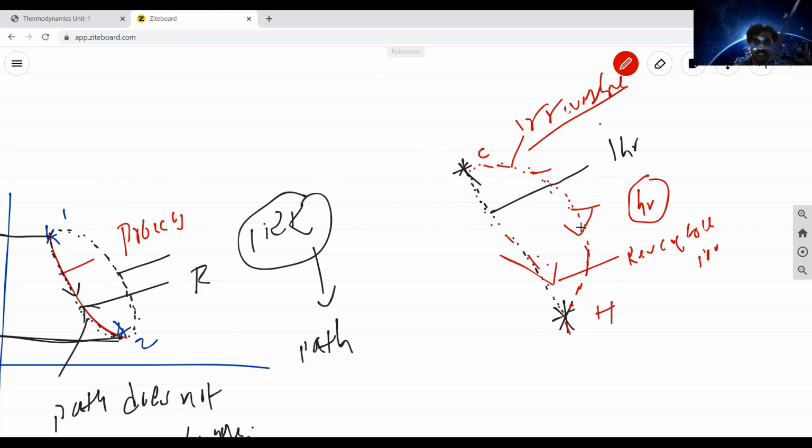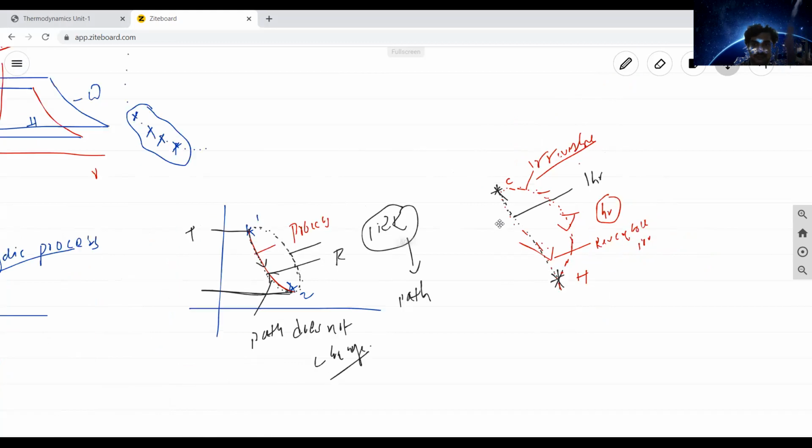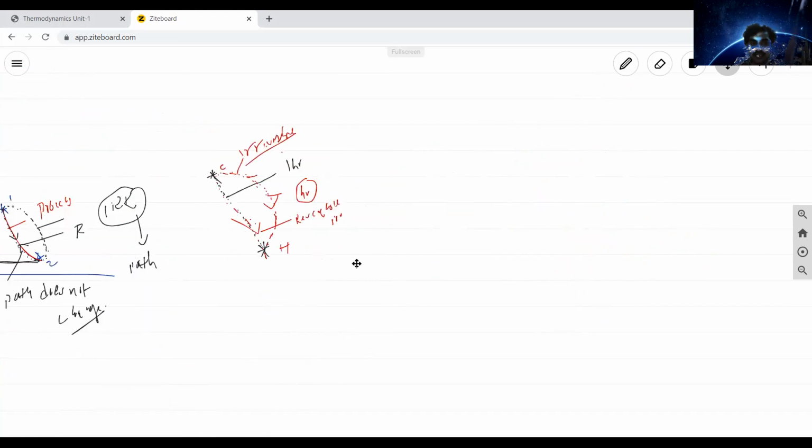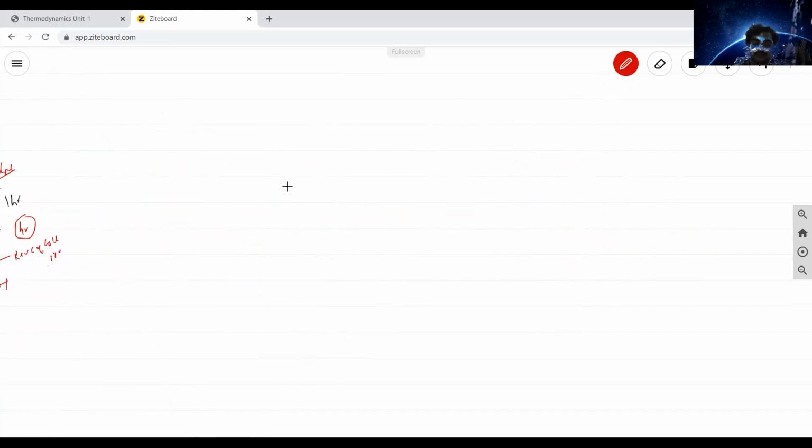Now, finally, today's topic is the quasi-equilibrium or quasi-static process. I just want to draw this piston and cylinder arrangement. See, this is the piston and cylinder arrangement.